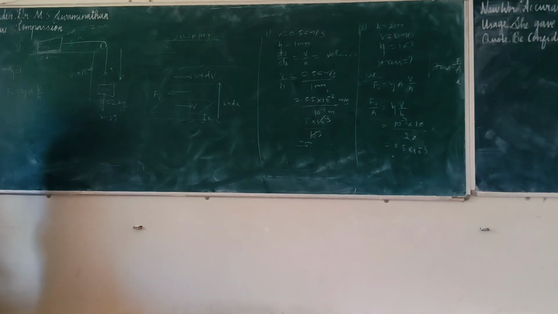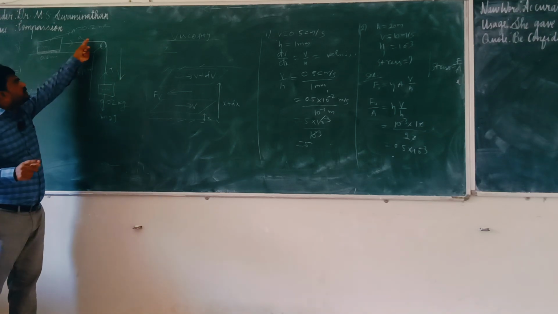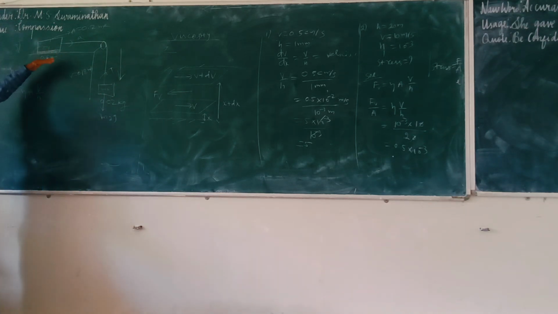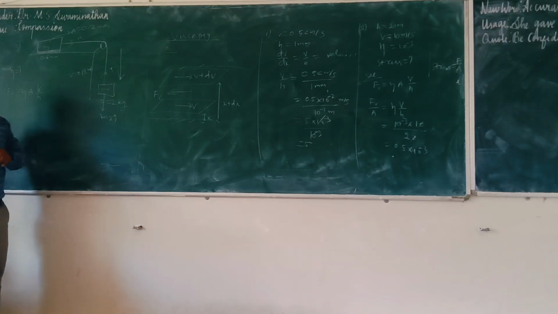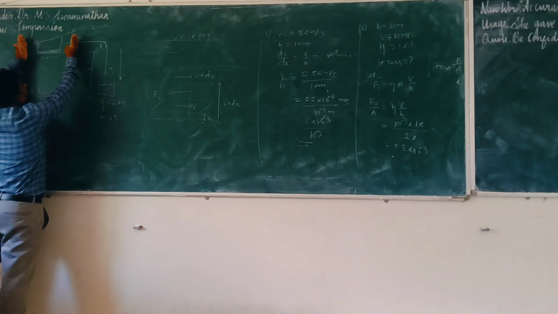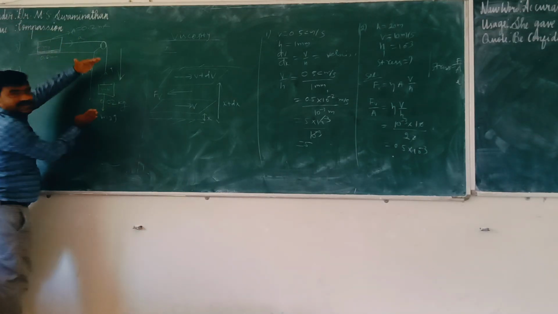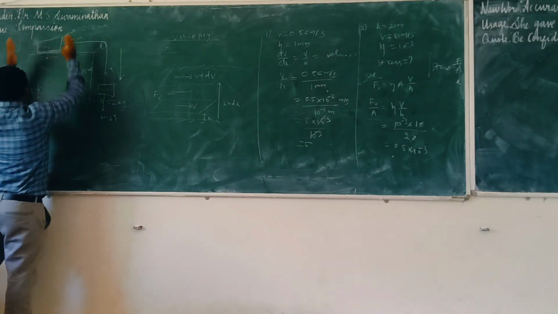If we have 2 blocks connected with one string, that string passes over a pulley. One block is placed on the horizontal table, and another is hanging. For this situation, how to draw? We need to go for a free body diagram. What is a free body diagram? We have to split it up. This is one part, this is another part. That is called free body diagram, FBD. Okay. So how are we going to split up?